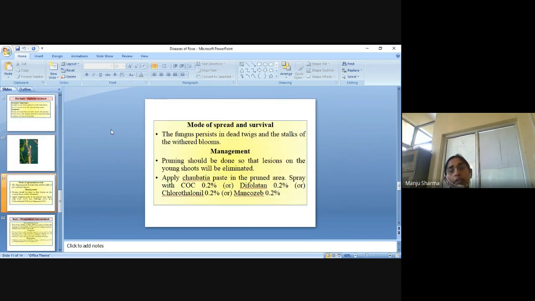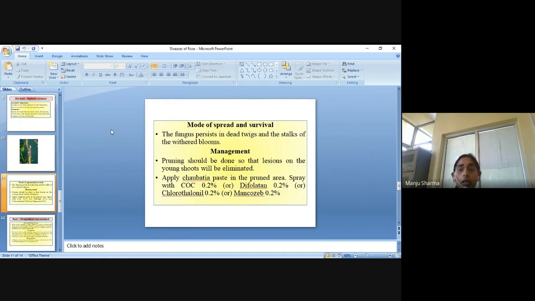So, mode of spread and survival. The fungus persists in dead twigs and the stalks of the withered blooms. The management, like pruning, should be done so that lesions on the young shoots will be eliminated. Apply Chaubatia paste in the pruned area.